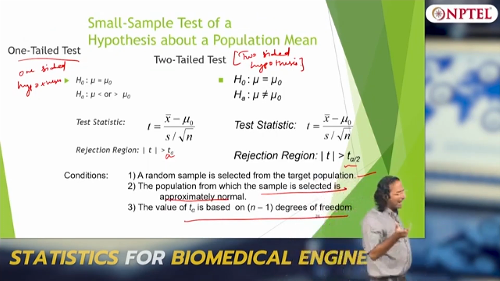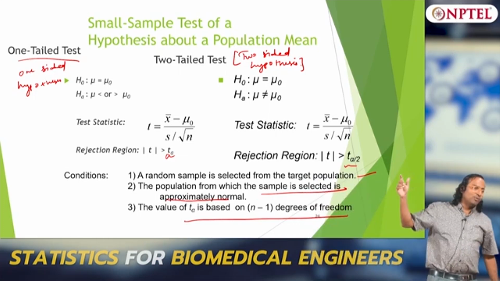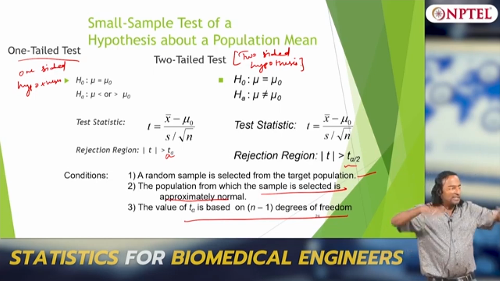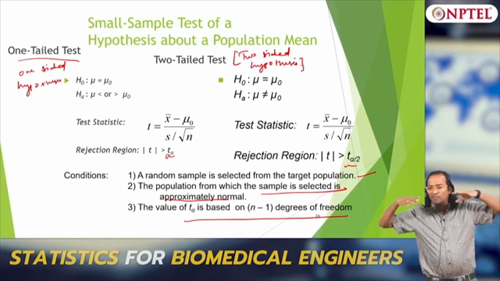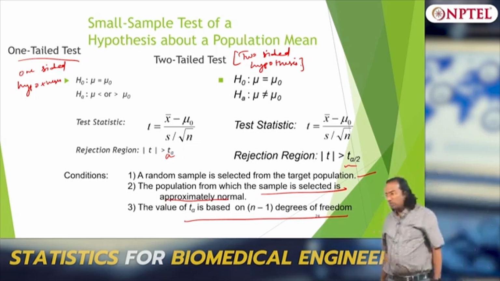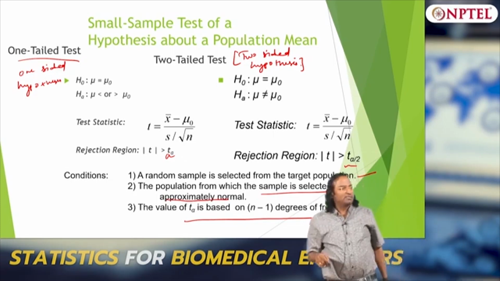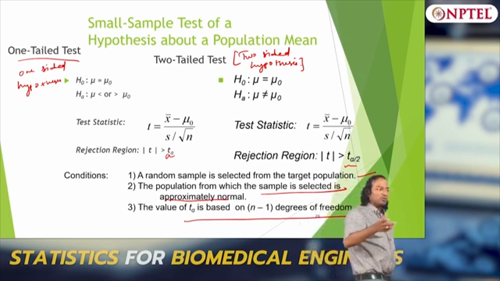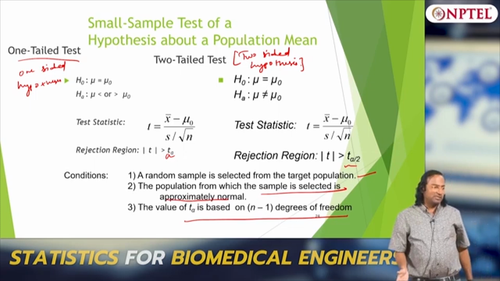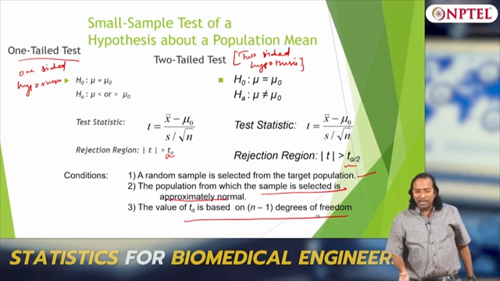I have not given the t table here. I told you again, t cannot be solved numerically because it is like the normal distribution. After n greater than 30, t and normal become similar. So t is also like the normal distribution, so nobody would have solved a closed form solution, they would have done it for a standard t distribution, which is what we are doing, x bar minus mu by s over root n, right.